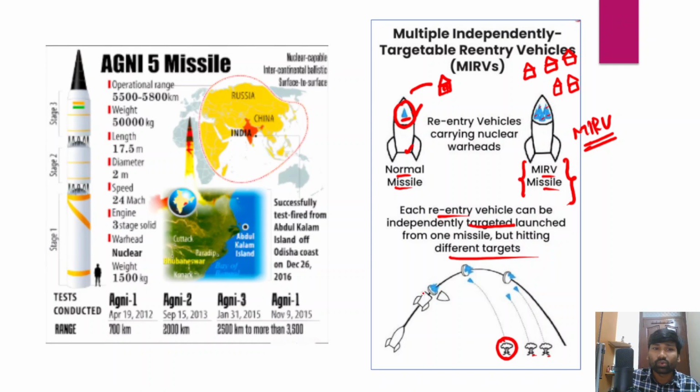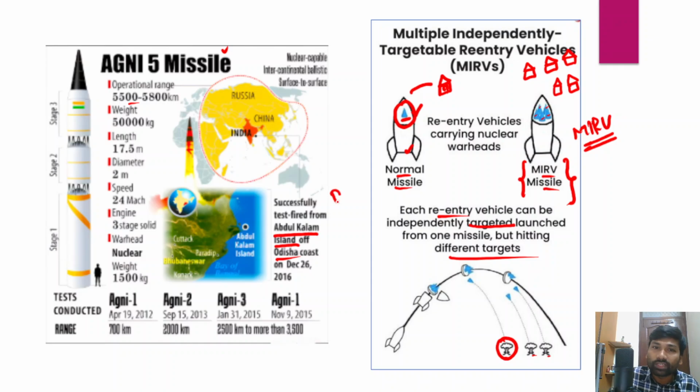Okay, so as of now we have 5 Agni series missiles. Agni 5 is the missile with the longest operational range of 5,500 to 5,800 kilometers, and in fact Agni 5 is also a nuclear capable intercontinental ballistic missile. And you need to remember this Abdul Kalam Island, it is located in Odisha.